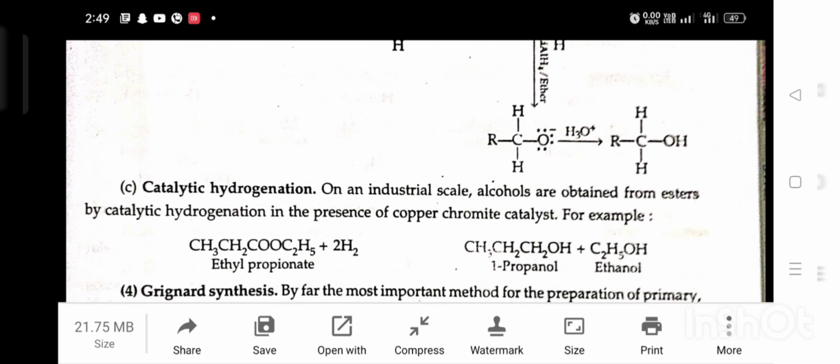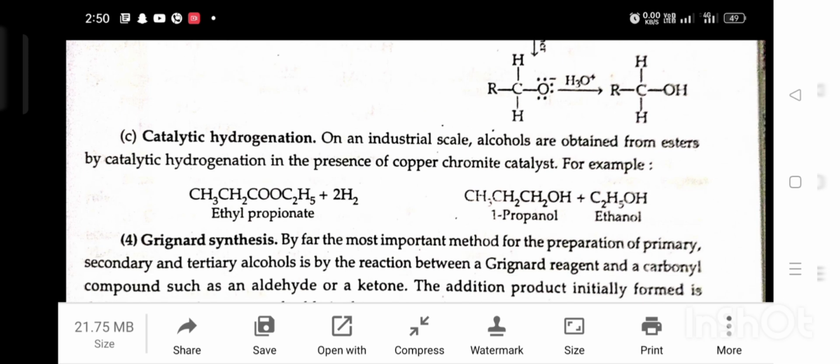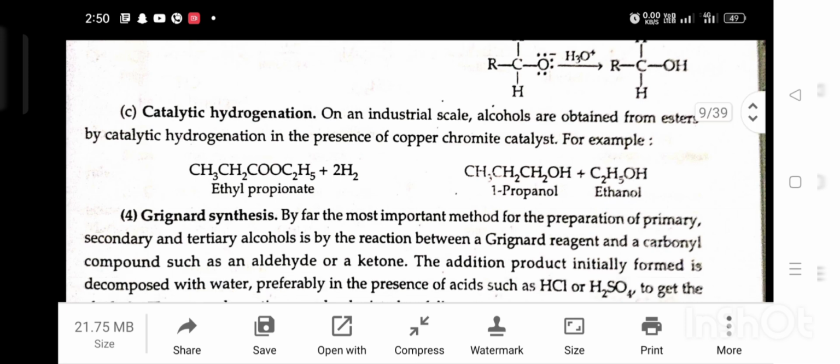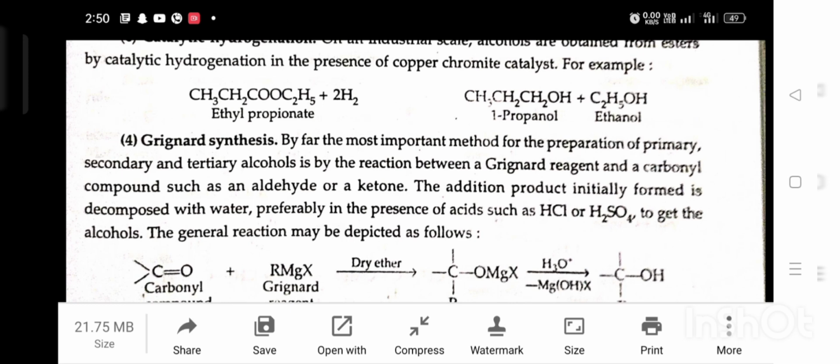C. Catalytic hydrogenation. On an industrial scale, alcohols are obtained from ester by catalytic hydrogenation in the presence of copper chromite catalyst. For example, ethyl propanoate in the presence of hydrogen and the catalyst copper chromite is used to give 1-propanol plus ethanol. Fourth, Grignard synthesis.